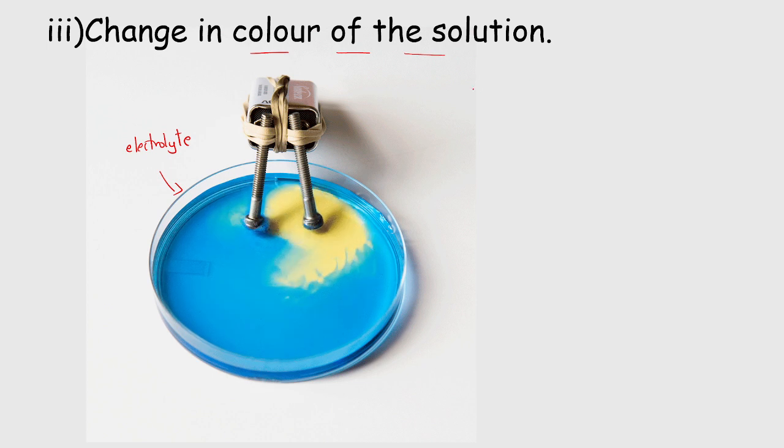So what are the three signs which tell us that a chemical reaction takes place? First of all, metal will get deposited at the electrode. What is the second sign?